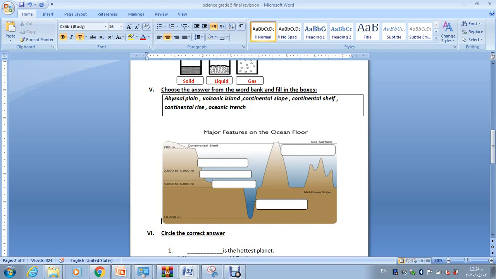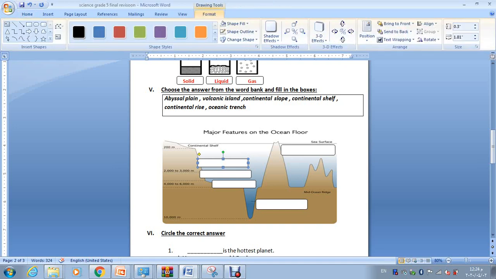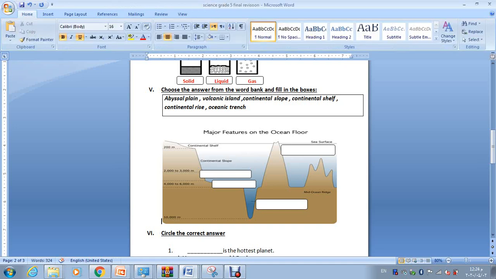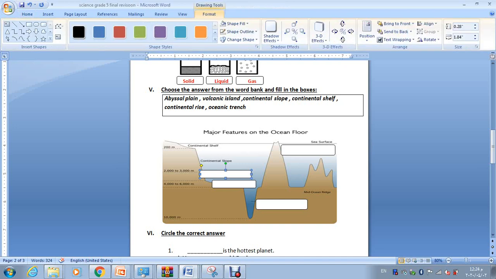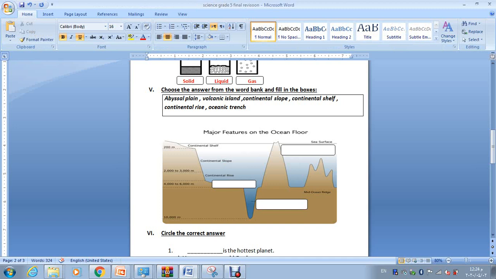We called it continental slope. Why? Because it's a steep area where the ocean rapidly gets deeper. Then there is a lower portion of the continental slope. Remember the last portion of the continental slope? What did we call it? We called it continental rise. Continental rise is the third layer and it's the last lower portion of the continental slope.